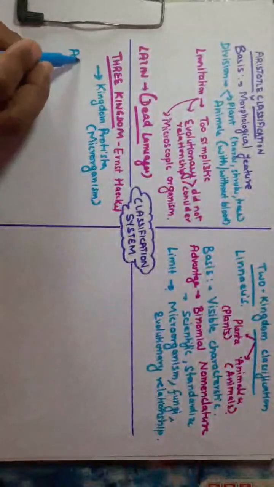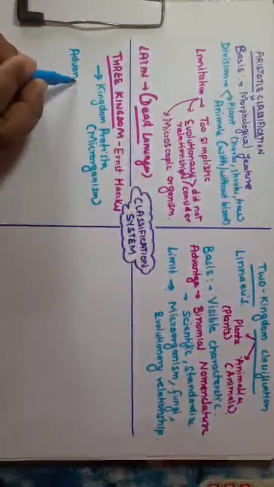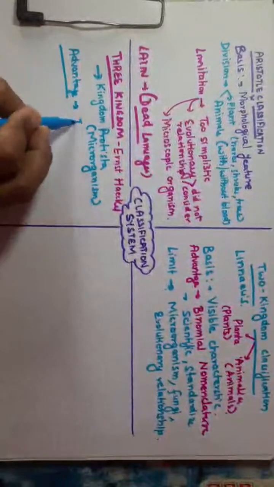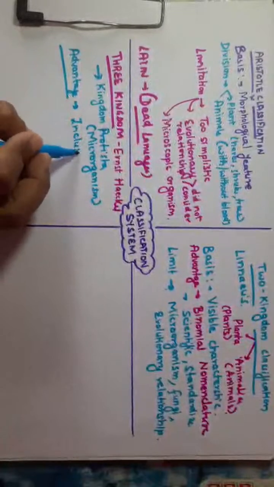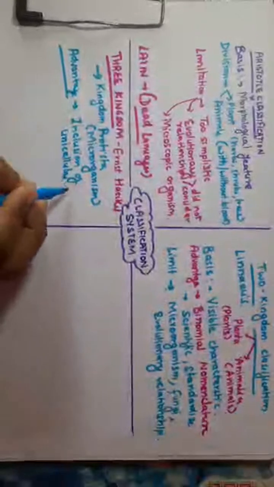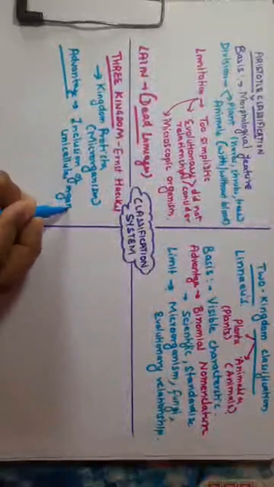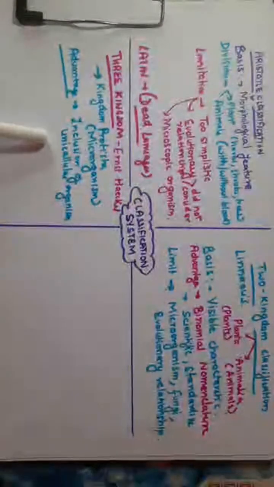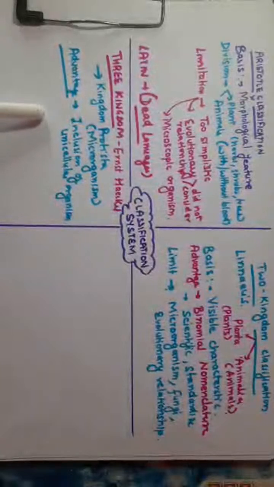The main advantage of this classification is the inclusion of the unicellular organisms. The unicellular organisms have been in the backseat till now, but after the three kingdom classification they also get classified.